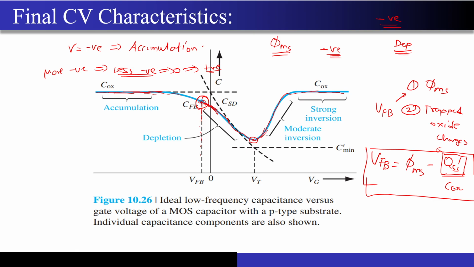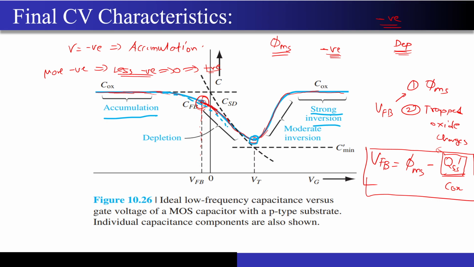And this point is exactly the threshold point. After this point, all the charges will start getting accumulated at the interface instead of at the end of the depletion region. That's why you got these characteristics. Just do not forget the different parts: this is the threshold point, this is your accumulation region, this is your strong inversion, and the curve where it is falling is your depletion region.